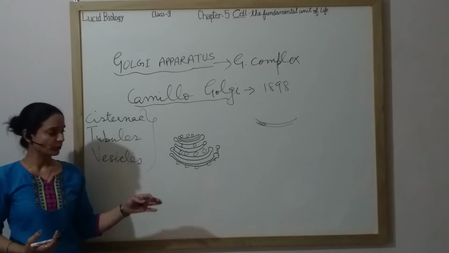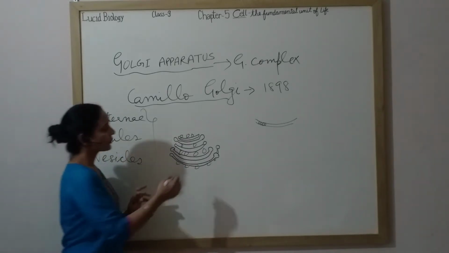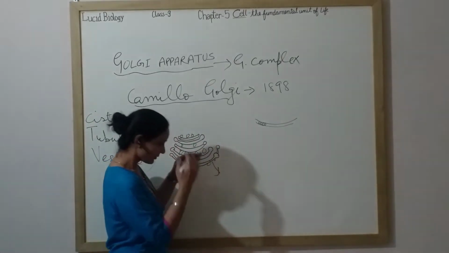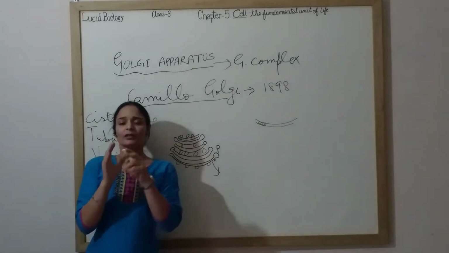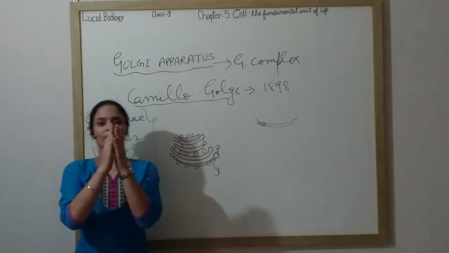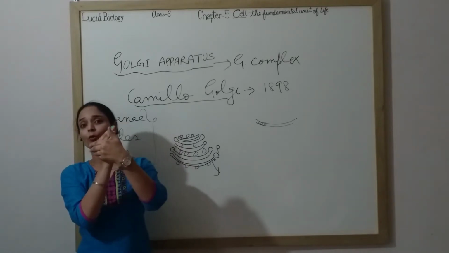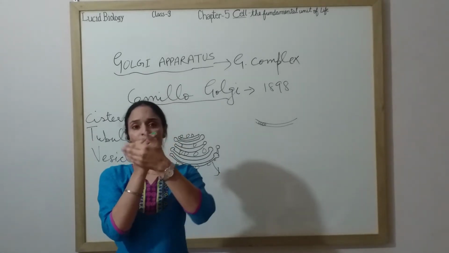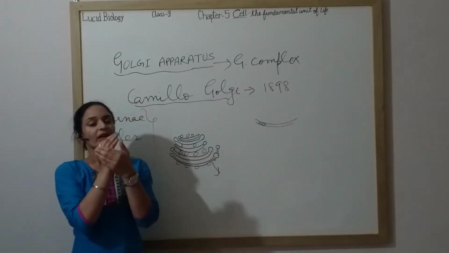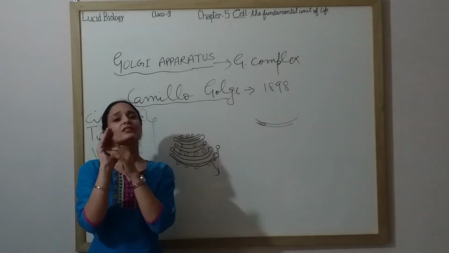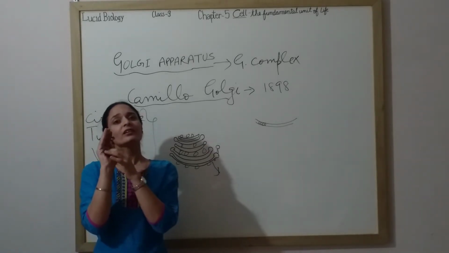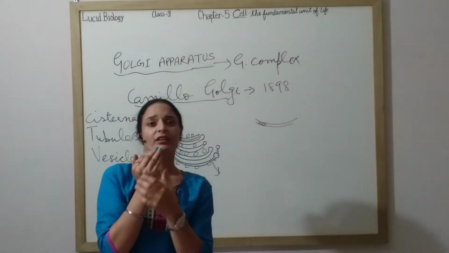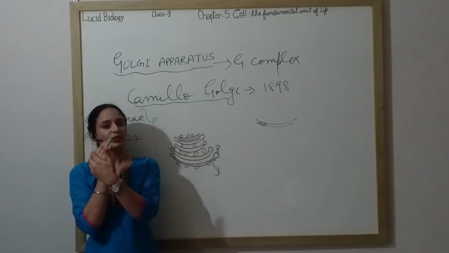Now, what are these vesicles actually? First, Golgi apparatus has two faces. The face which is convex in shape is called the cis face. Convex shape is the one bulging out, thin at the edges but thick in the middle. The bent-in part is the concave shape, thin in the middle and thick at the edges. You might have done this in physics: the bulging out part is the convex side, and this is the concave side.